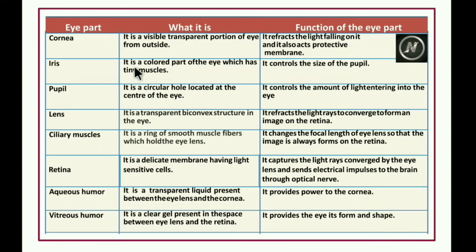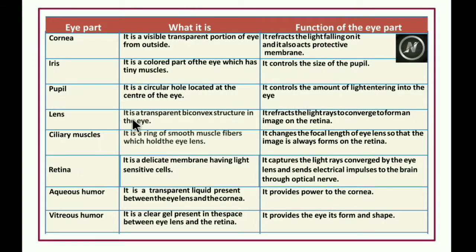Iris. The iris is the colored part of the eye which has tiny muscles. It controls the size of the pupil. The pupil is a circular hole located at the center of the eye. This pupil controls the amount of light entering into the eye.